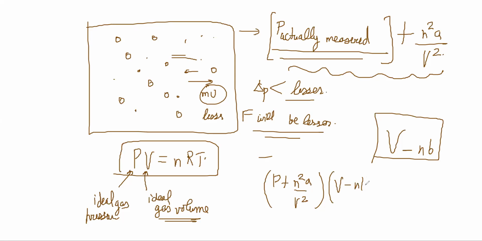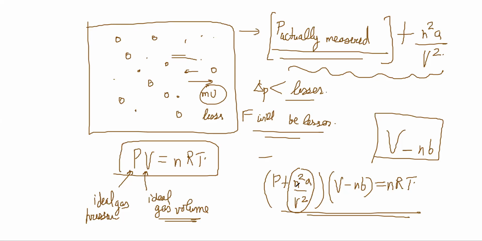Equals nRT. How did we come up with the n squared a by V squared? That is an experimental calculation. There will be many experiments to decide. It could actually be derived also, the n squared by V squared factor, but the derivation is not something that you need to know.